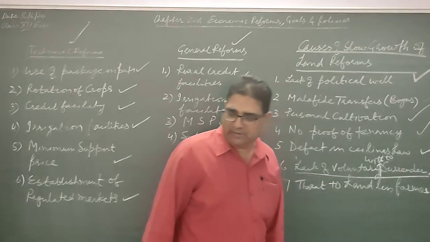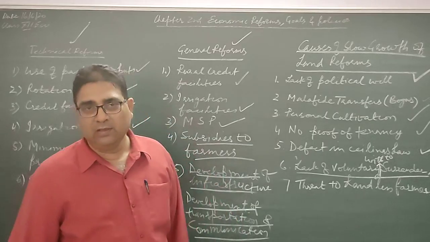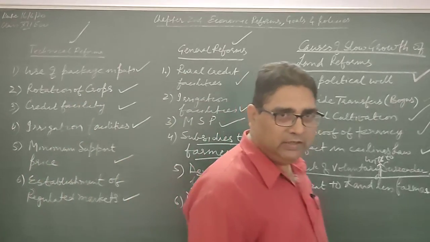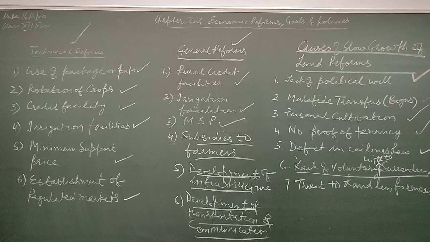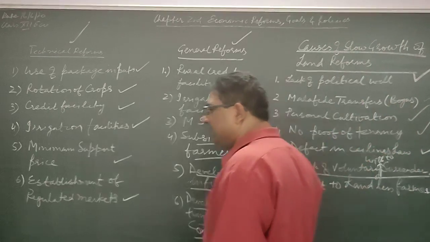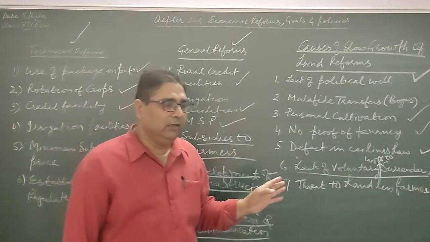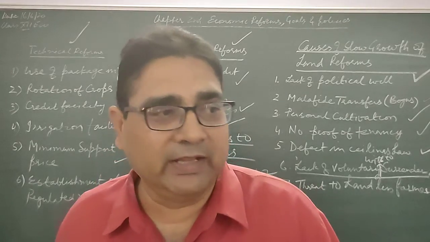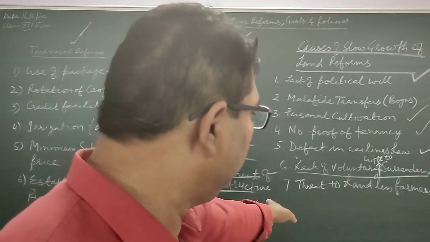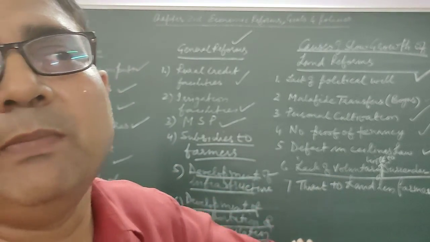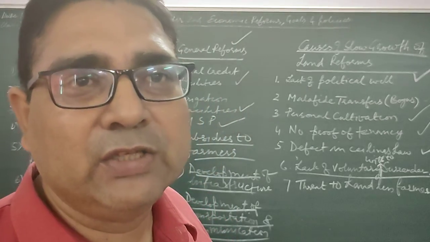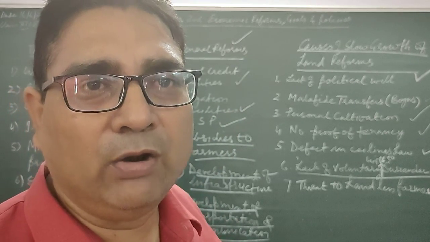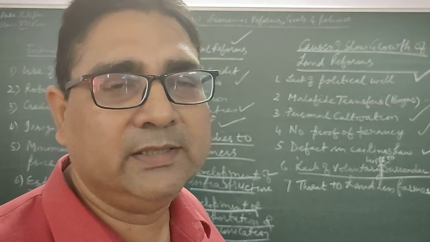Threat to the landless farmer. The last one is threat to the landless farmer. Sometimes they also threaten the farmers. Landless farmers, if the land is allotted to them, they capture it back. Why do they capture it back, my dear student? Because landless farmers are very weak. They don't have any guts to fight with these big landlords. So this is the case.